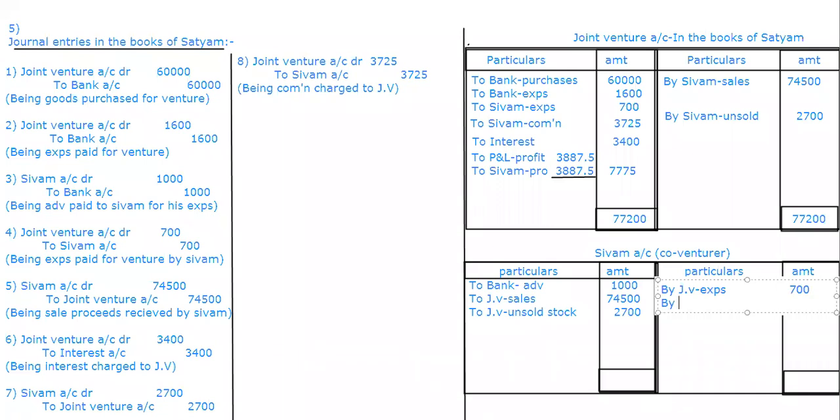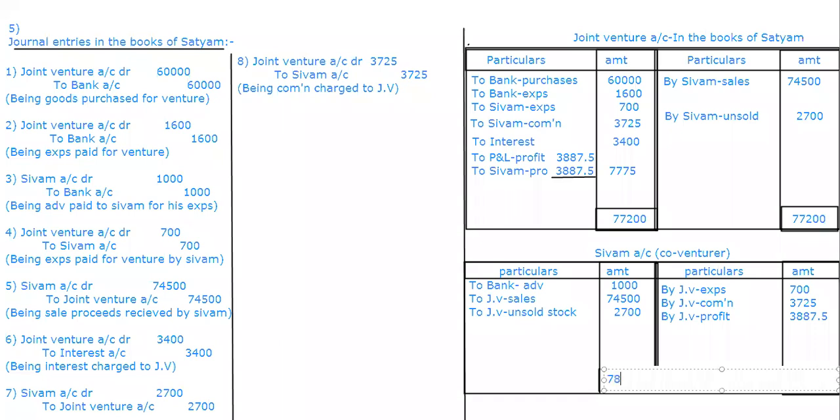Then joint venture commission, which is 3,725. Total 78,200. So profit is equal to 3,887.5. So 78,200 is this one.